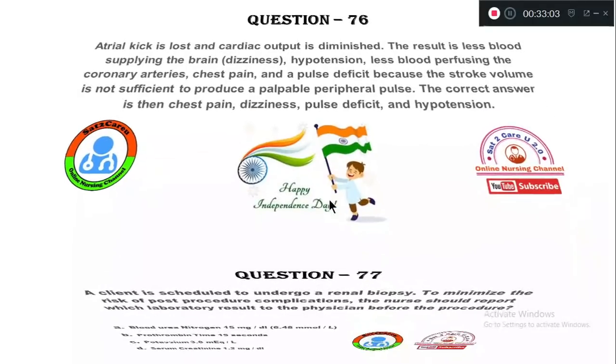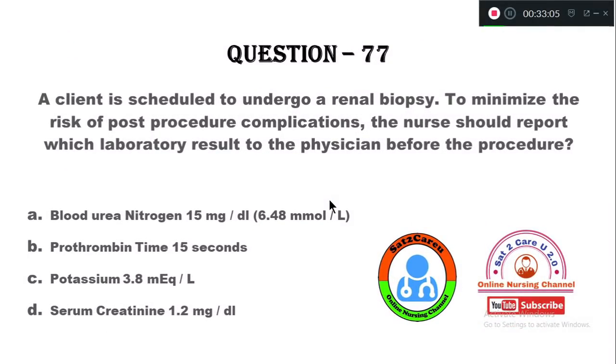Question number 77. A client is scheduled to undergo a renal biopsy. To minimize the risk of post-procedure complications, the nurse should report which laboratory result to the physician before the procedure? Option A, blood urea nitrogen, 15 milligrams per deciliter. Option B, prothrombin time of 15 seconds. Option C, potassium of 3.8 milliequivalents per liter.